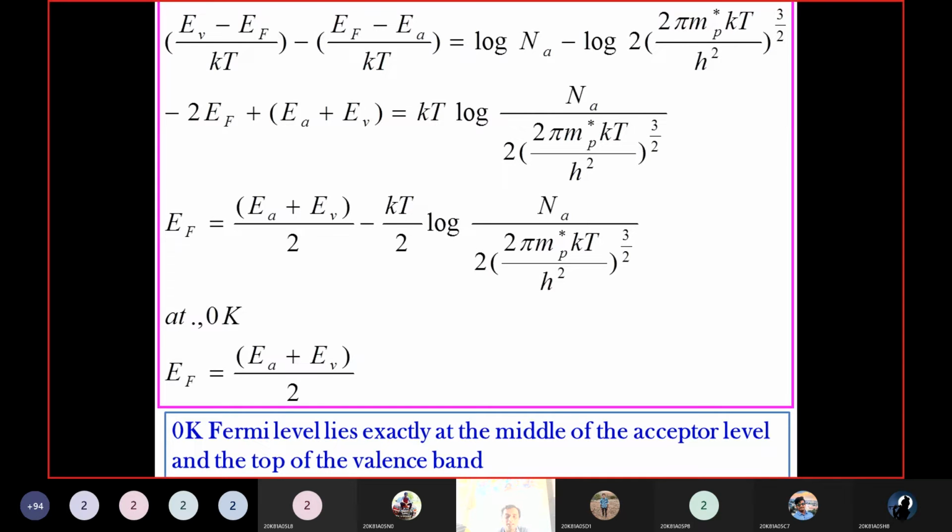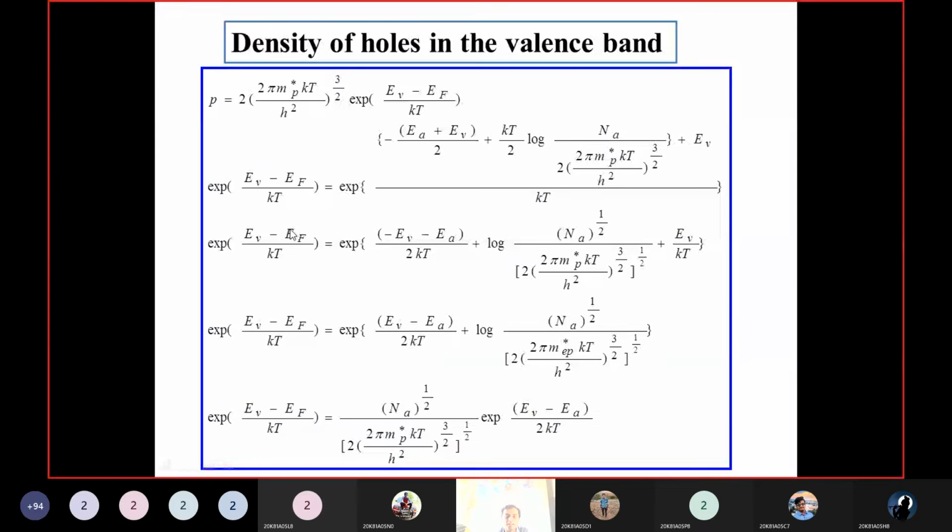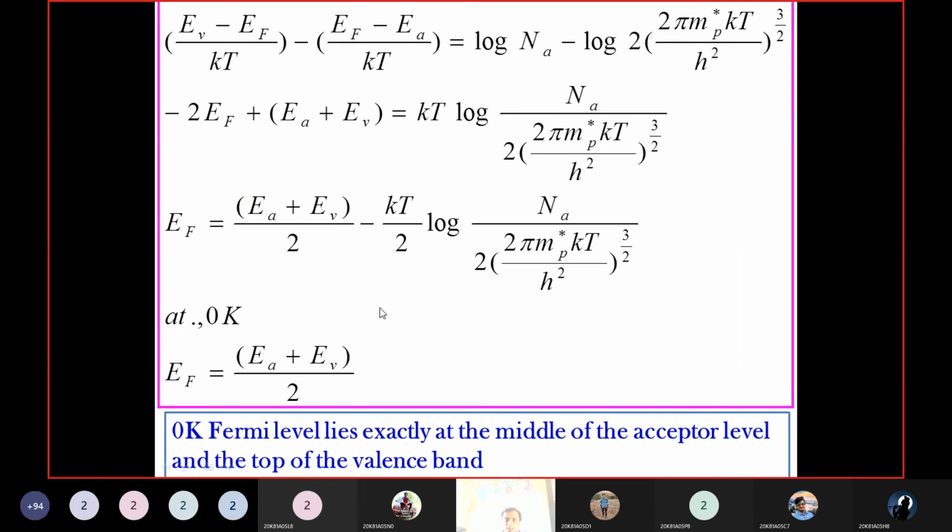Now this Ef value, substitute it in this equation. This equation is the density of holes in the valency band of an intrinsic semiconductor. So substitute that Ef value in this equation. Only I am taking this term, exponential of (Ev minus Ef) by kT. Instead of Ef I am substituting here, and simplifying.